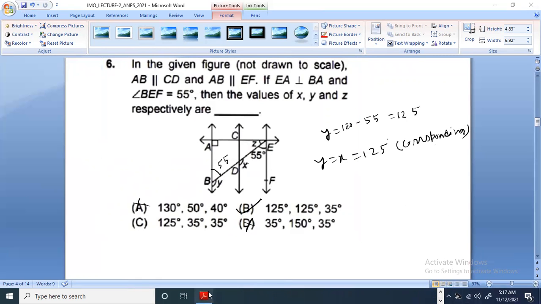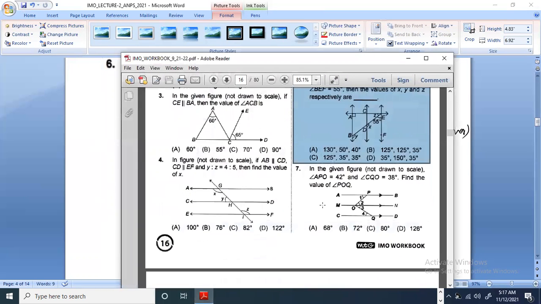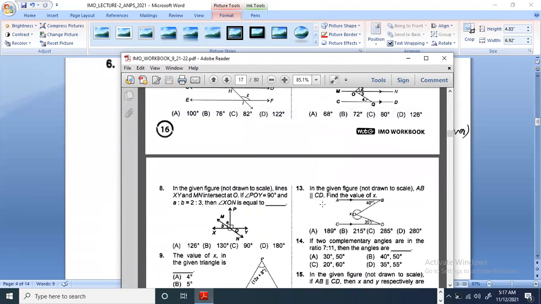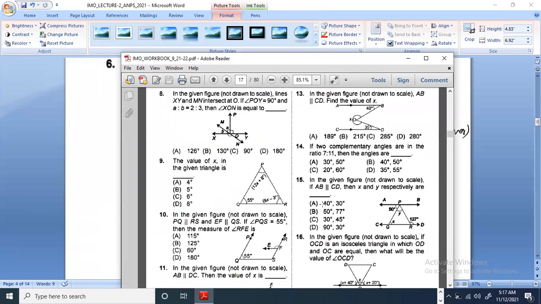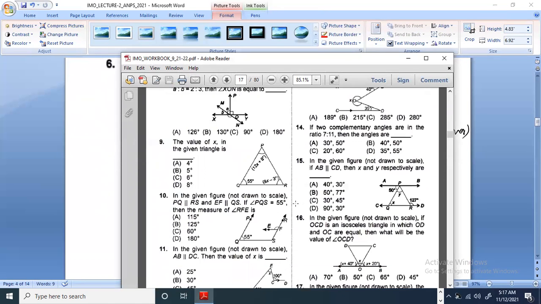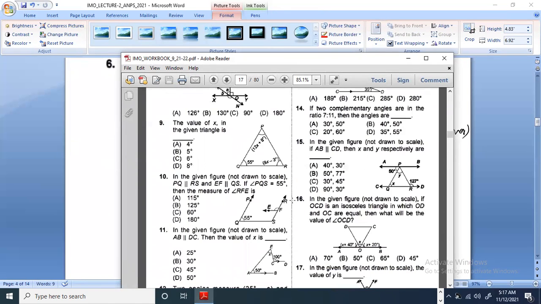Let's move on. Question number 7, exactly the same. I'm not doing it. Question number 8 also, we have done this kind of sum. Not doing it. 9, not doing it. Question number 10. 10 looks interesting. Let's do 10.